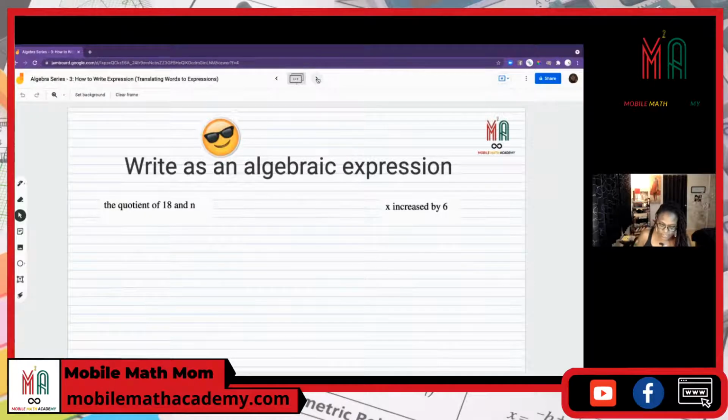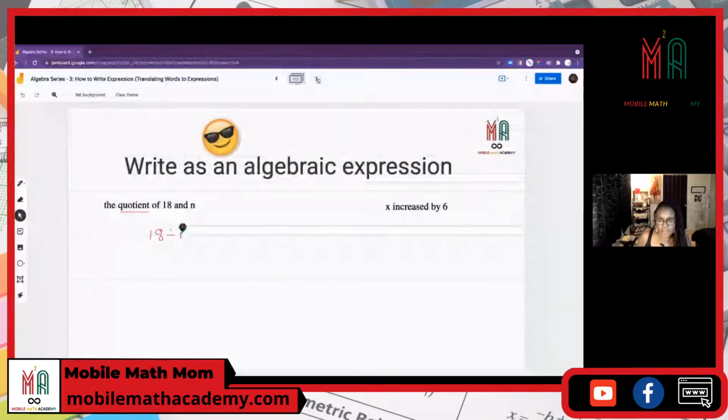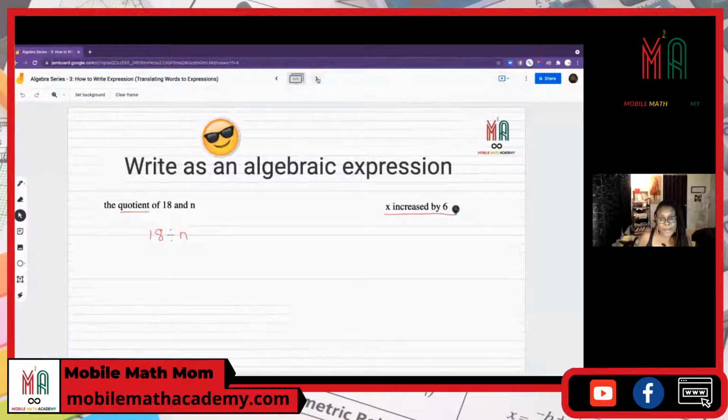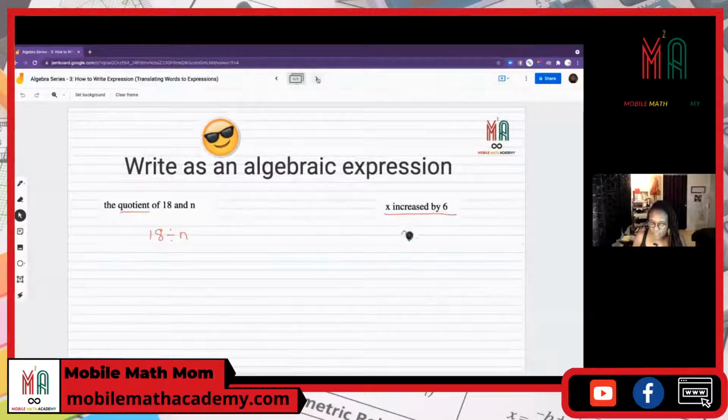The next one says write an algebraic expression. We're still doing that. The quotient of 18 and n. So that's 18 divided by n. Okay. The next one is x increased by 6. So that means that we start with x, increase it by 6.